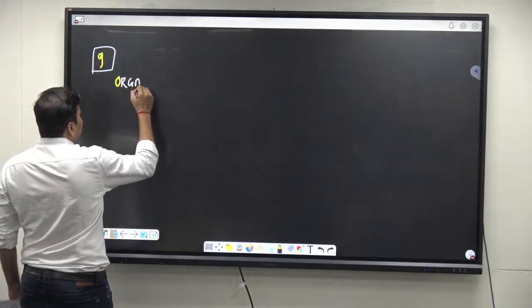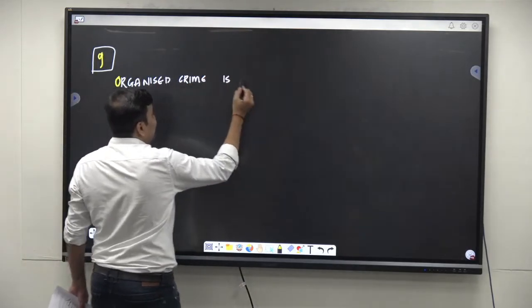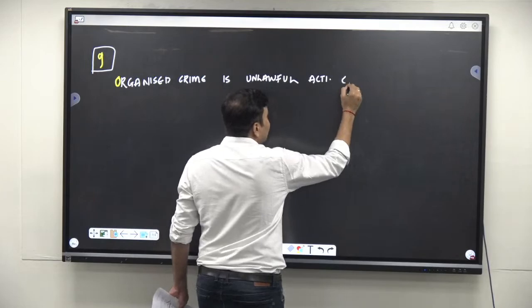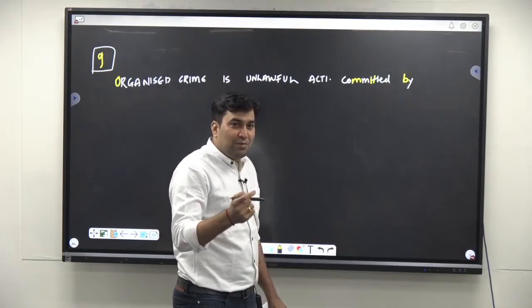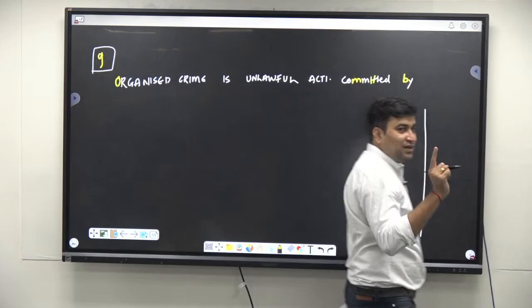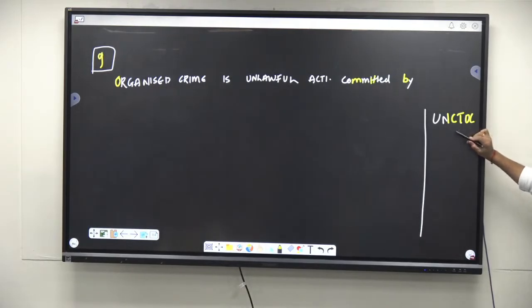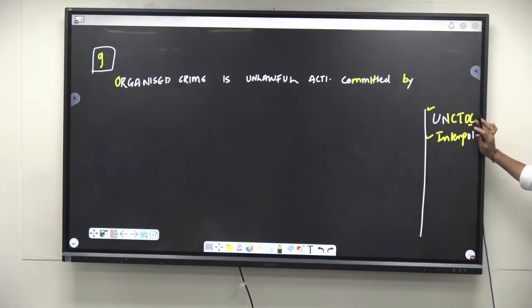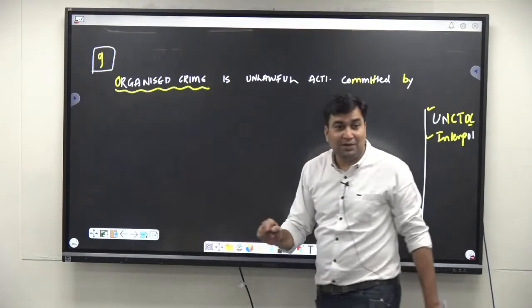So organized crime is an unlawful activity committed by, you can just write a group of people, because since there is two things, there is something called United Nations Convention on Transnational Organized Crime, question organized crime का है ना, so that is why this is more apt, या फिर Interpol का there is one definition, but in general organized crime का no accepted definition is there till date. There is no accepted universal definition.